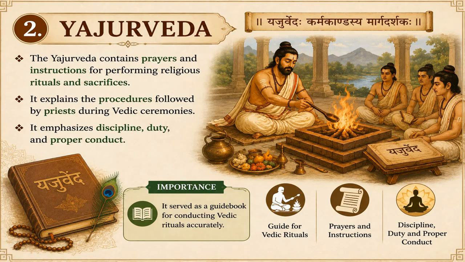So overall we can say that the Yajurveda is a practical and spiritual guide that helped preserve the proper methods of worship and religious ceremonies. It not only provided detailed ritual procedures but also promoted values such as discipline, responsibility, and ethical conduct, making it an essential foundation for Vedic religion, culture, and tradition.